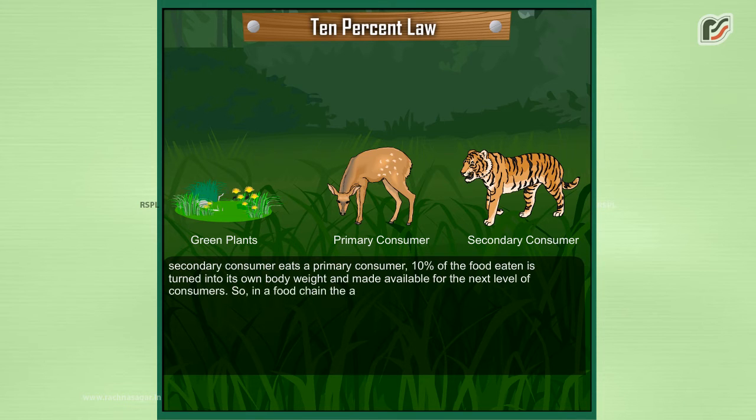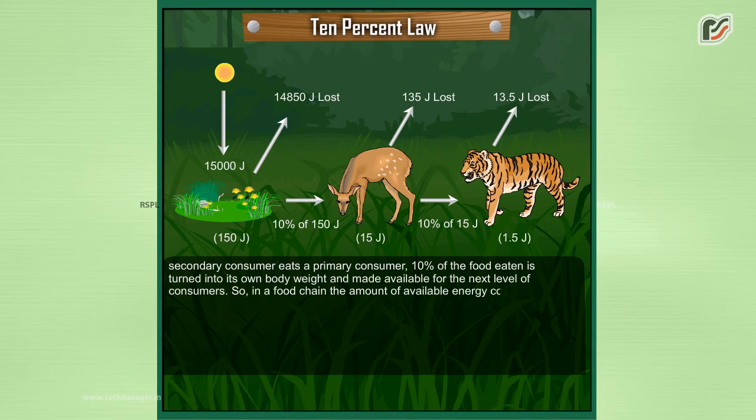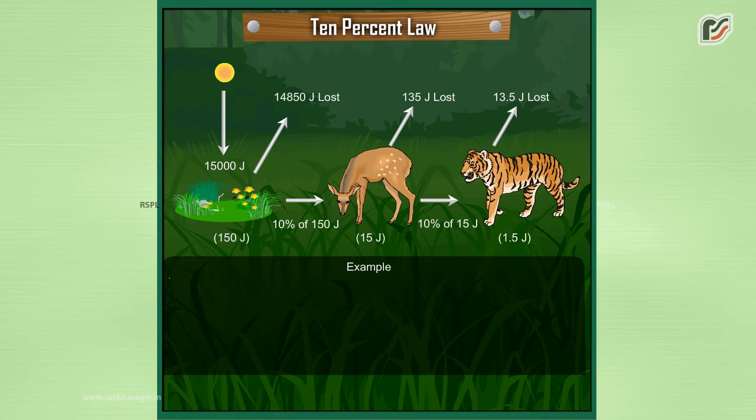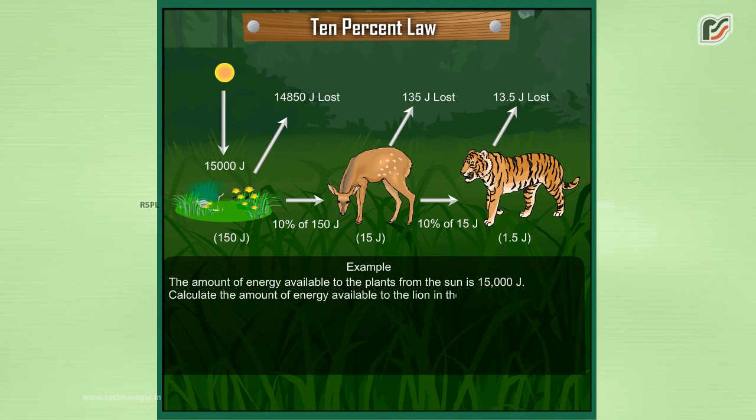So, in a food chain, the amount of available energy continues to decrease at each trophic level. Take an example to understand this concept more clearly. Example: the amount of energy available to the plants from the sun is 15,000 joules. Calculate the amount of energy available to the lion in the following food chain.